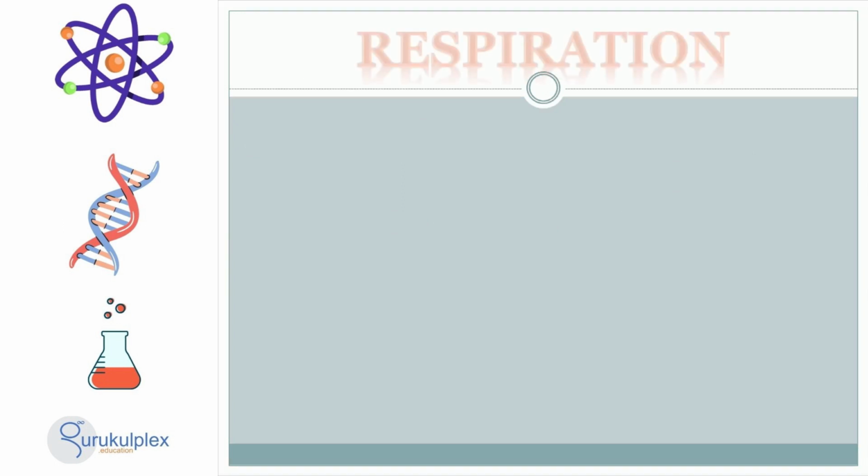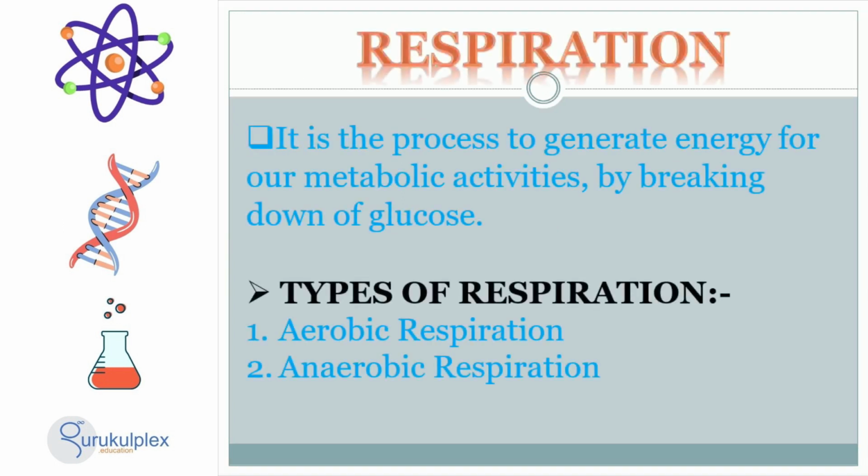Our bodies require energy for metabolic activities, and the process by which we obtain this energy is respiration. Respiration is the process of breaking down glucose molecules into energy. There are 2 types of respiration: aerobic and anaerobic. Aerobic respiration requires oxygen, whereas anaerobic respiration does not, and can be done both with and without oxygen. Both types of respiration help our bodies convert glucose into energy that is used for metabolic activities.